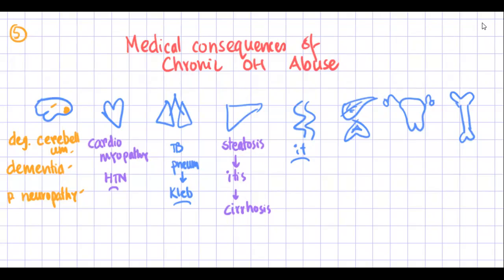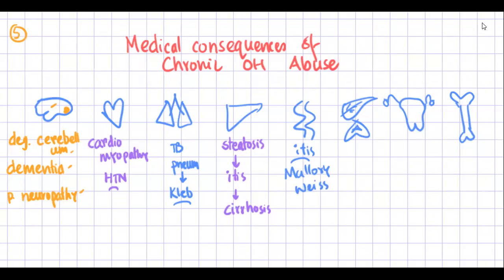And whenever an alcoholic patient vomits a lot, it can lead to a tear in the gastroesophageal junction known as Mallory-Weiss tear, where there is hematemesis.